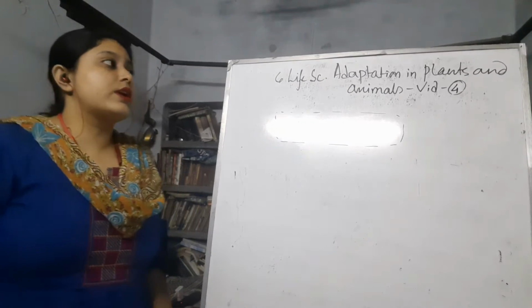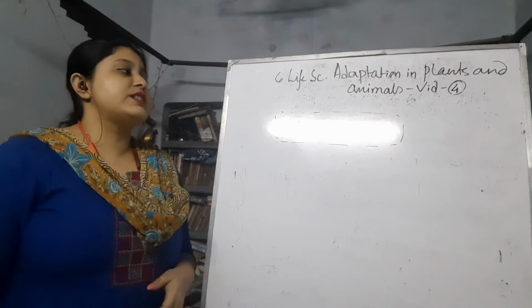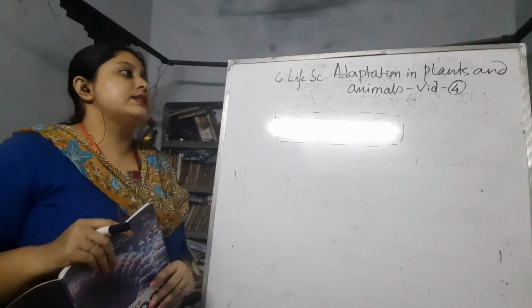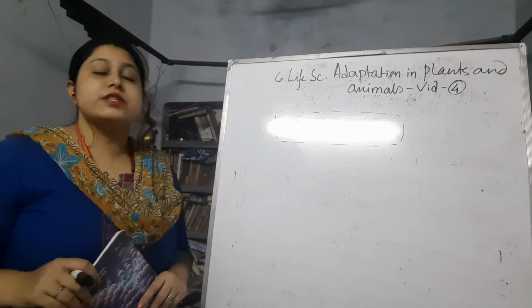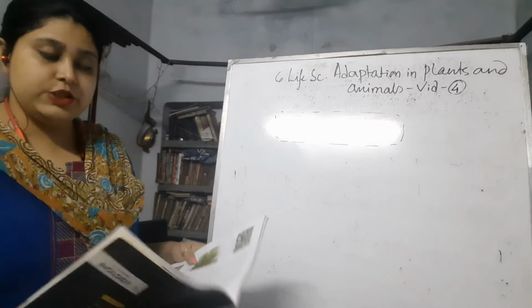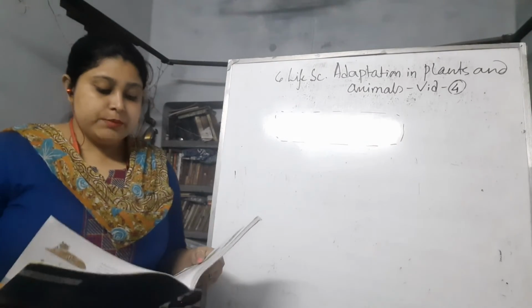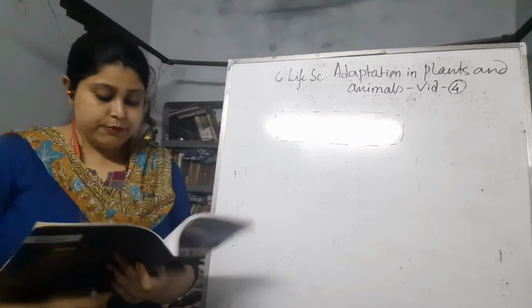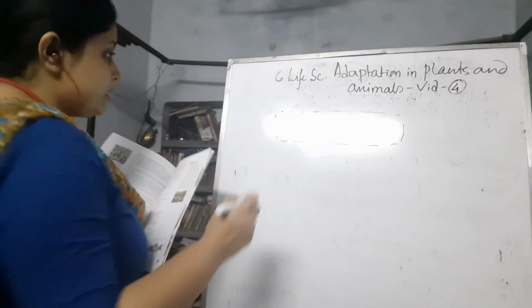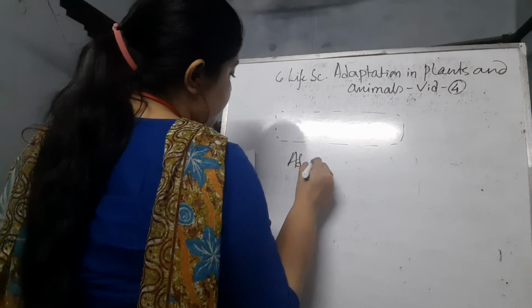This video is for class 6 life science, and the chapter that I am going to discuss today is the adaptation of plants and animals. This video is video 4. In the previous video we completed the parts of the adaptation of plants. Now we will start with the adaptation of the animals.